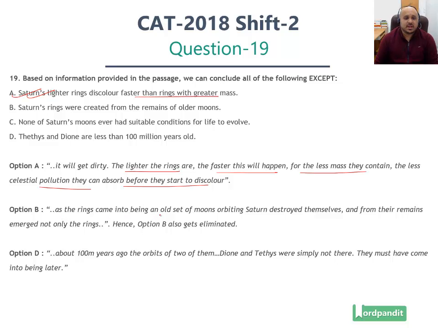Option number B. As the rings come into being, an old set of moons orbiting Saturn destroyed themselves, and from their remains emerged not only the rings but also the moons. So Saturn's rings were created from the remains of older moons, another fact mentioned.